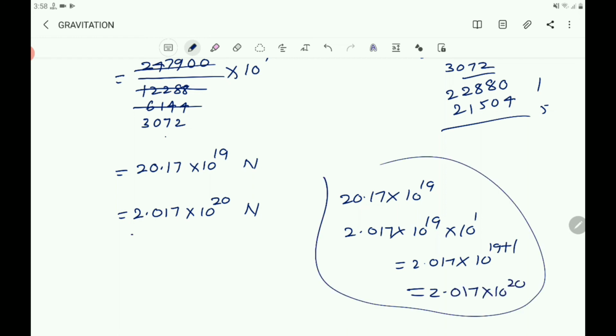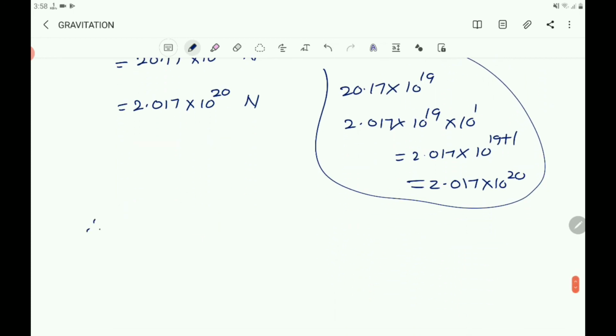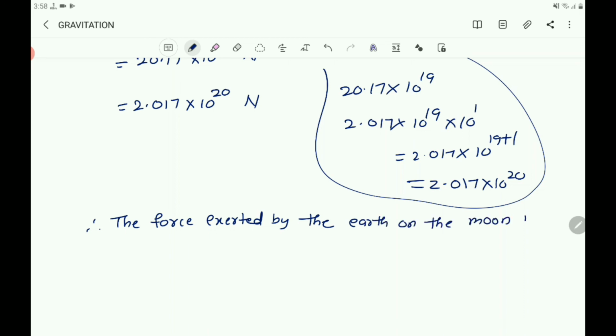What you got here, that is the answer. So you write, therefore the force exerted by the earth on the moon is approximately 2.01 into 10 power 20 Newton. That is the force exerted by the earth on the moon.